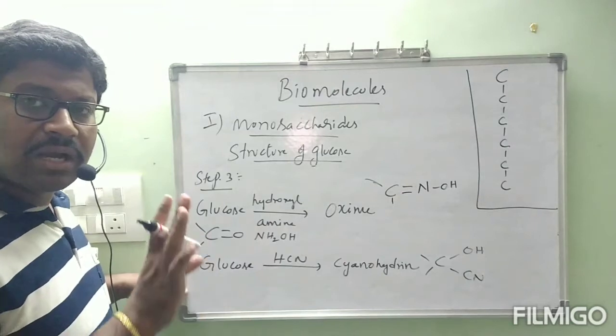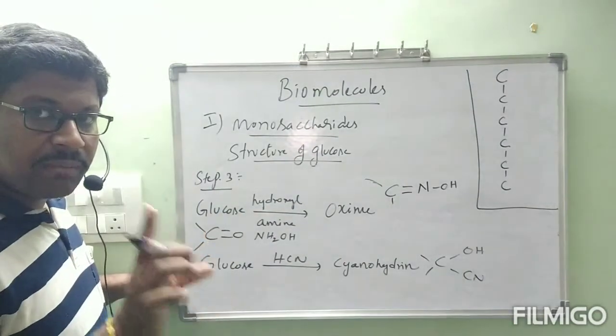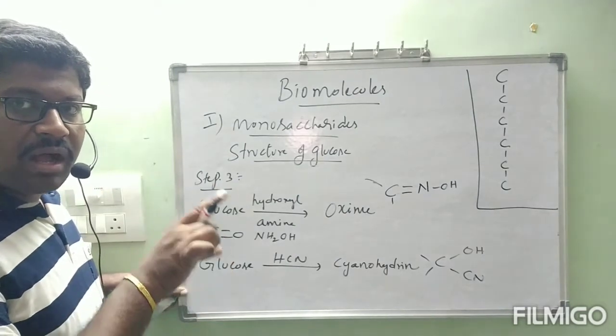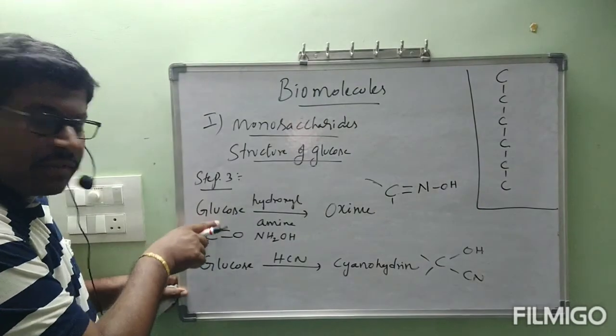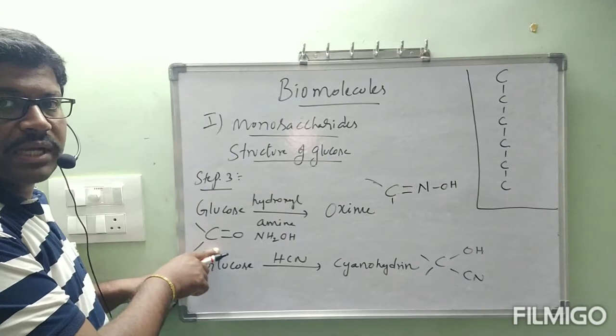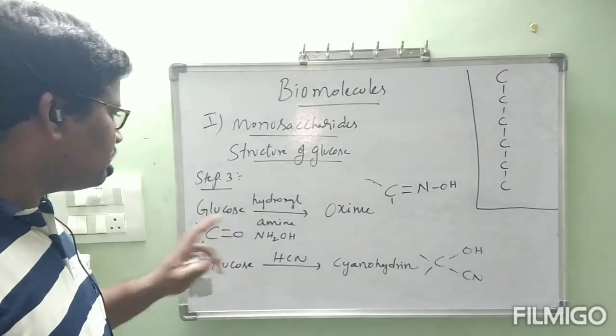That's why I am not able to tell by seeing this whether it is aldehyde or ketone. Please understand carefully. I am telling that this glucose contains a carbonyl group, C=O. That is the only conclusion from step 3.